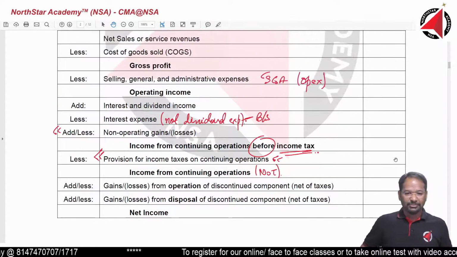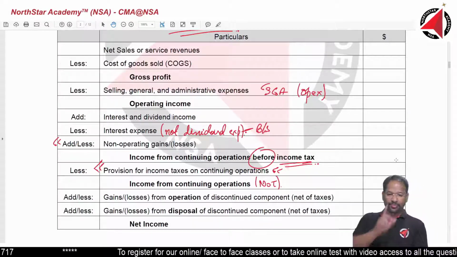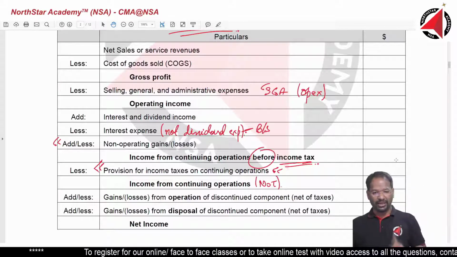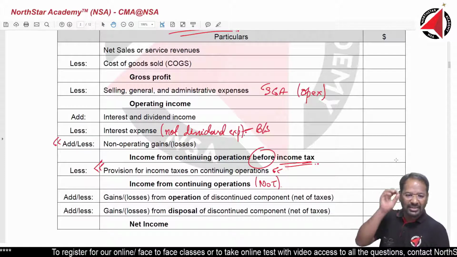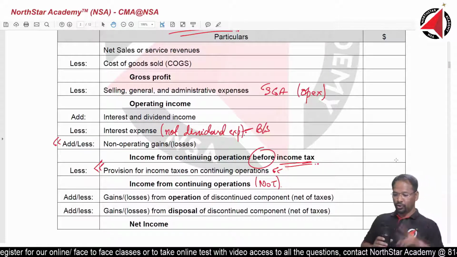But before that, I am just scrolling up because I want you to go through it loudly at your end and revise it so that you remember every point. I will give you 2 minutes. Go through it once again. Very, very important to understand this entire topic. Please go ahead. 2 minutes you have.